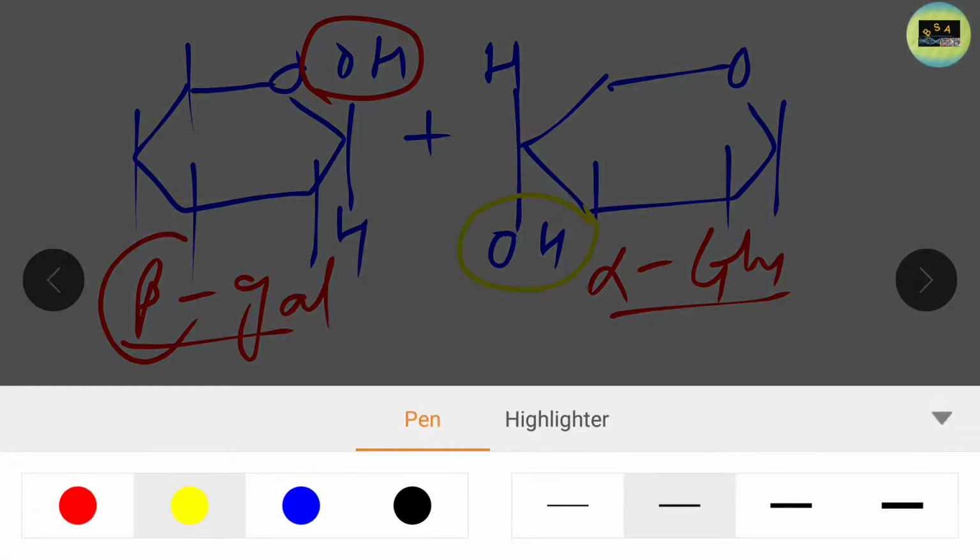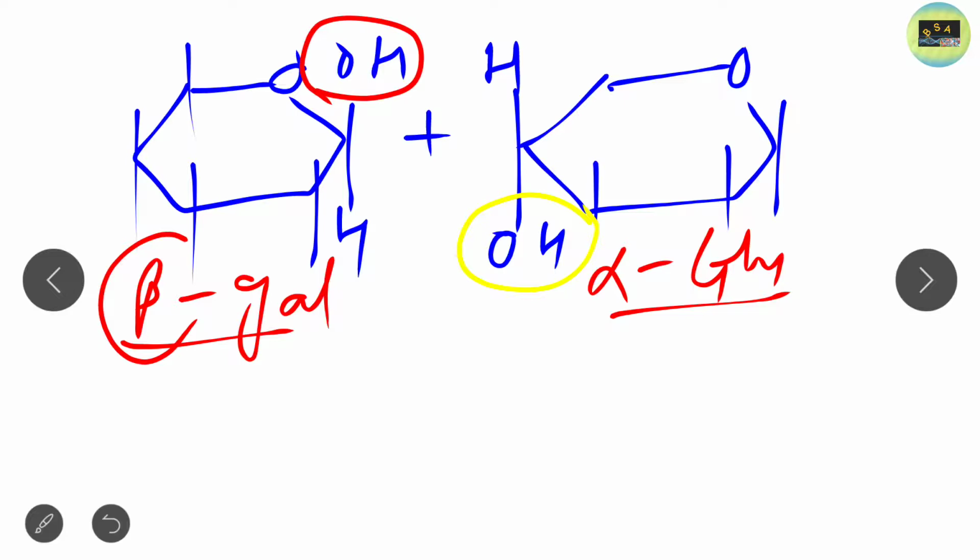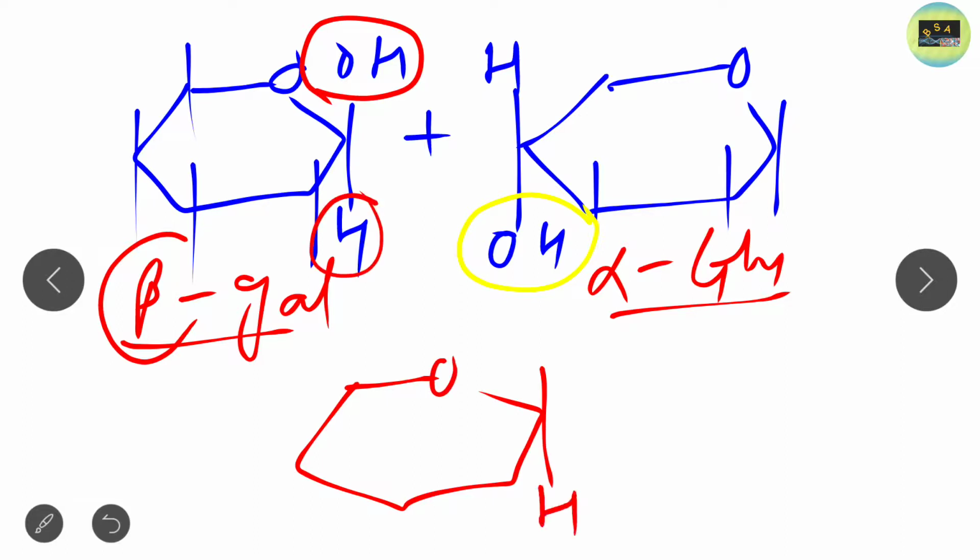How? Just look at the structure of lactose. So this will be the structure of lactose. This is the H that I put here. OH is removed, and this H is removed. Simple. So only O remains, because here the O is removed and here the H is removed. So the structure will be formed like this, a zigzag pattern.